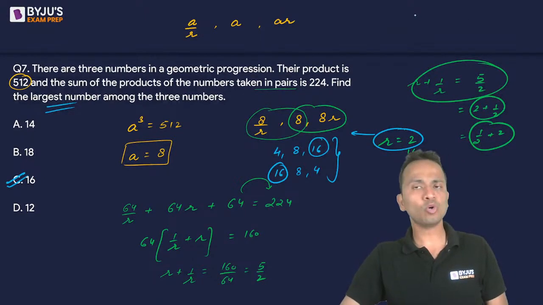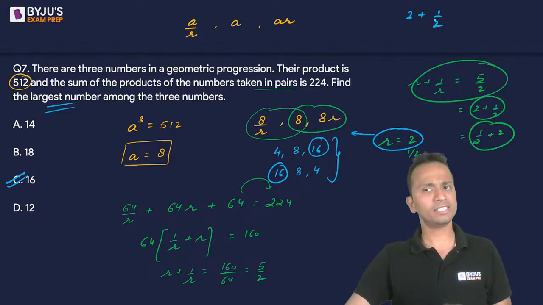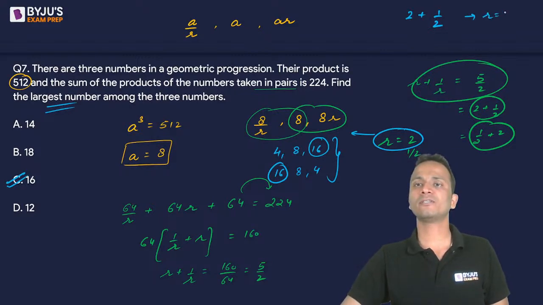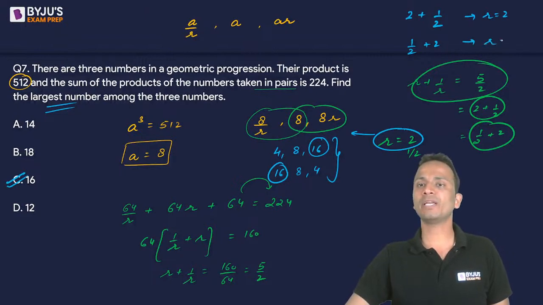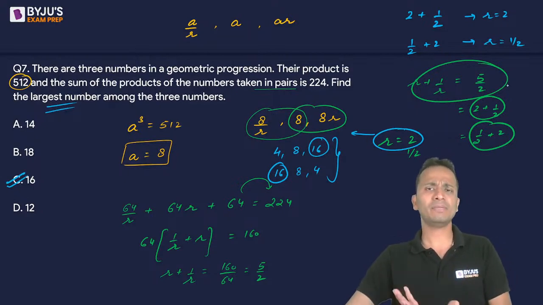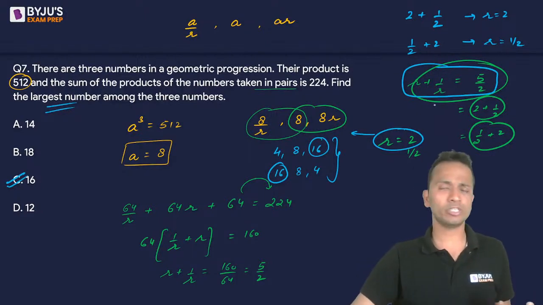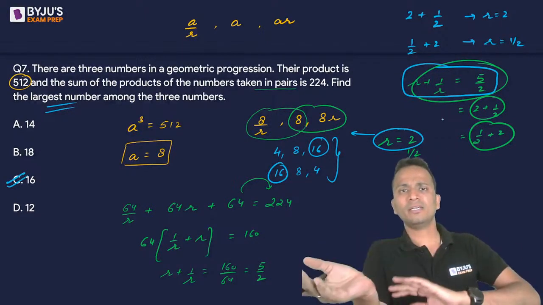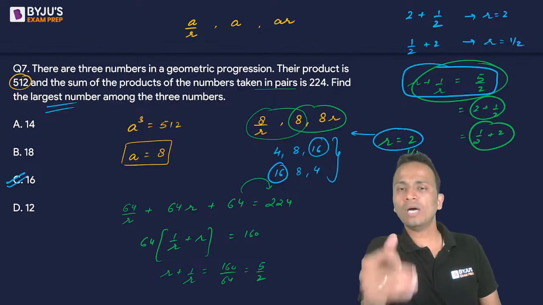वैष्णव, 5/2 को मैं दो तरीके से लिख सकता हूं, 2 plus 1 upon 2. So here if r is 2, 1 upon r, 1 upon 2 हो जाएगा. ठीक है, so r का वैल्यू यहां से 2 आ जाएगा. But I can also write it as 1 upon 2 plus 2. So if r is 1 upon 2, the reciprocal of that will be 2. So from here r can be written as 1 upon 2. If you are having difficulty in understanding this, जो मैंने hit and try method use किया है, then you can convert this in quadratic by taking LCM on the left hand side, cross multiplying, making a quadratic equation and then solve for it. तो वहां से भी r की दो values आएंगी, 2 and 1 upon 2.